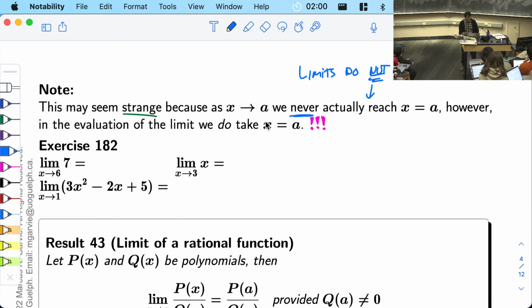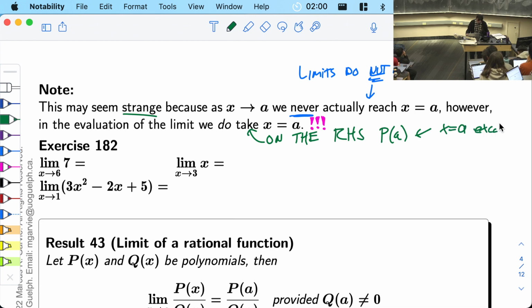However, in the evaluation of the limit, we do take x equals a. On the right-hand side, p of a, that is x exactly equal to a. So if you go back to that equation, you plug in literally x exactly equal to a, and that tells you the value of the limit.